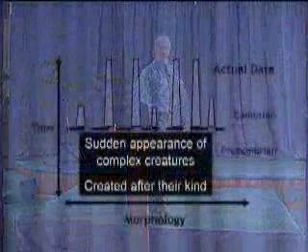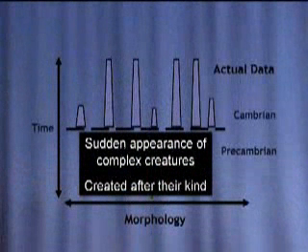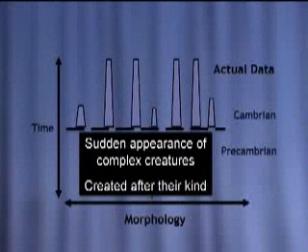If Darwinian evolution is true, we should find these intermediates from single cell going all the way up to the Cambrian. But in fact, this is what we actually observe. Again, every major body plan, complex creatures suddenly showing up in the fossil record with no transitions. Sudden appearance of complex creatures. That clearly supports created after their kind.